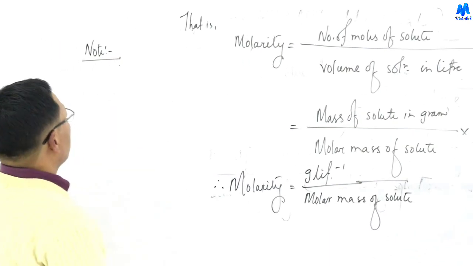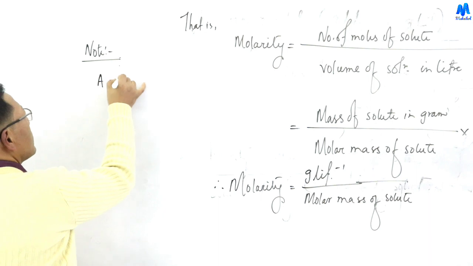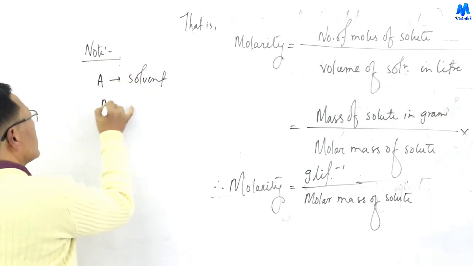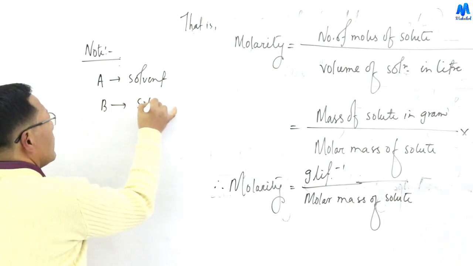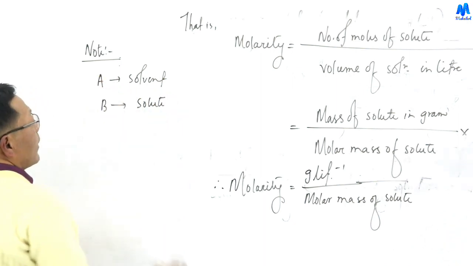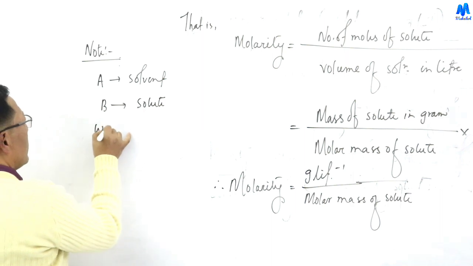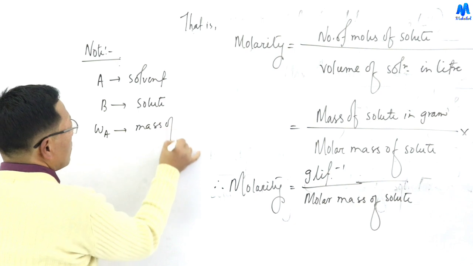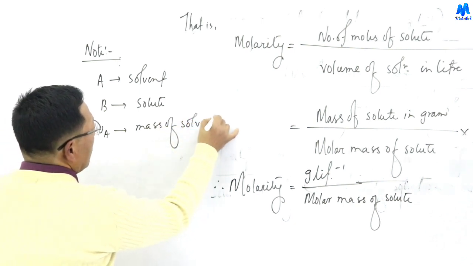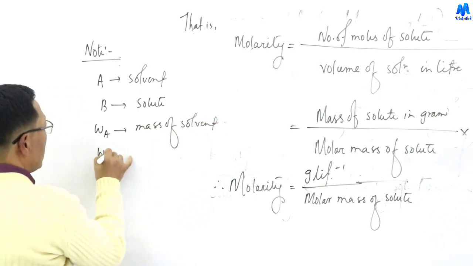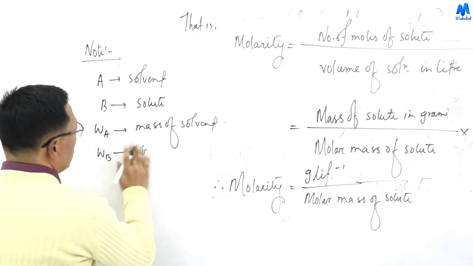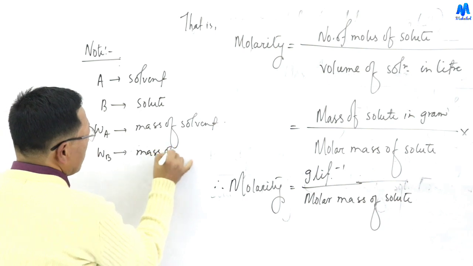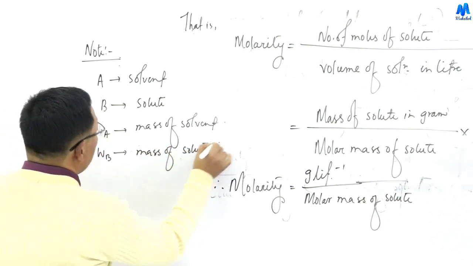A is the solvent and B is the solute. WA is the mass of solvent and WB is the mass of solute.